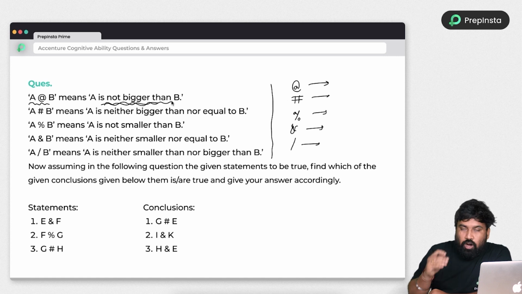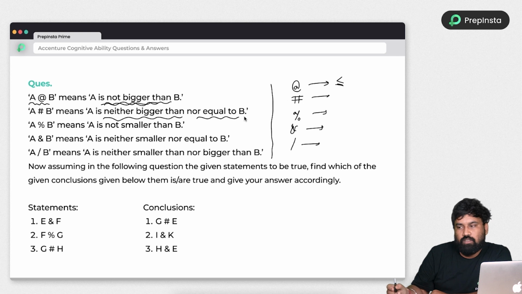Not bigger than. Not bigger means less than or equal to. Remember this. Not bigger means either less than or equal to. Neither bigger nor equal, so it is just less than. So you need to know about these symbols, how they will be called in reverse order.